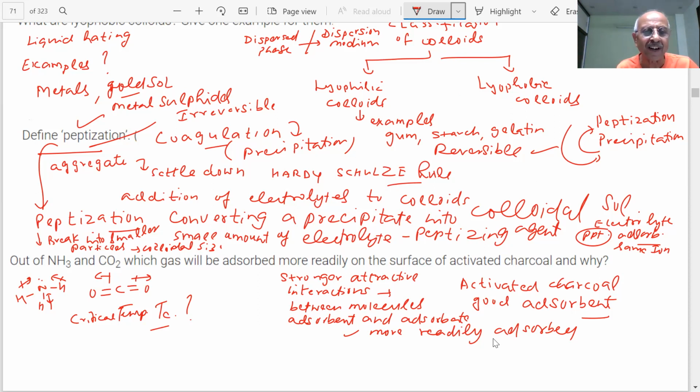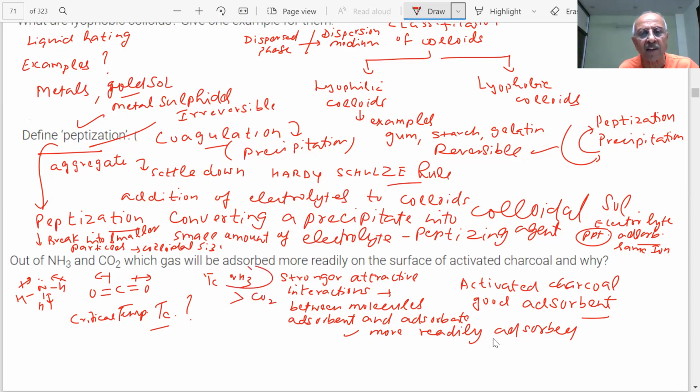Here, student, critical temperature is the temperature below which alone a gas will liquefy. The gas which has a higher critical temperature has stronger interactive forces between its molecules. Out of the two, the critical temperature of NH3 is more than CO2.